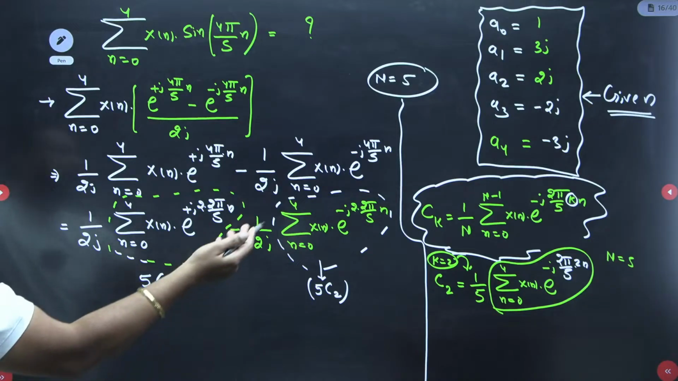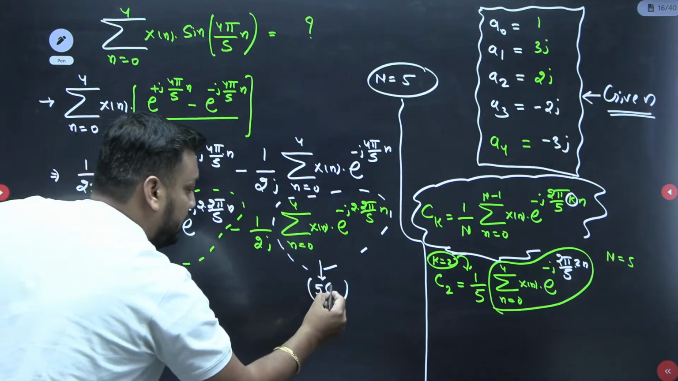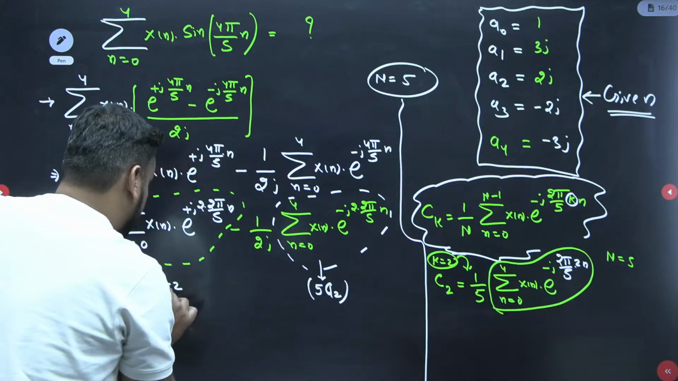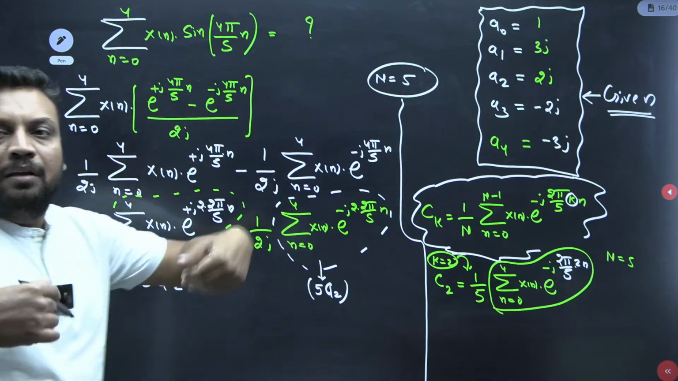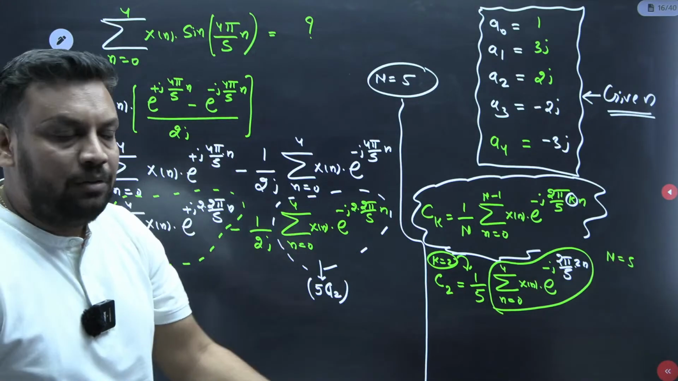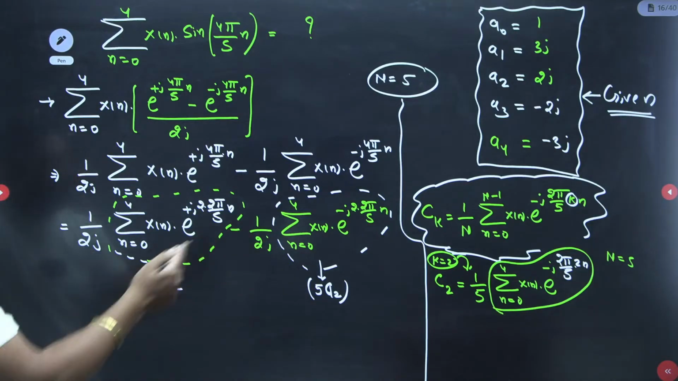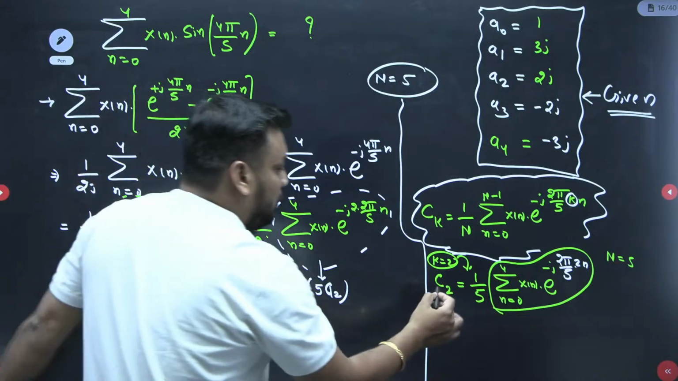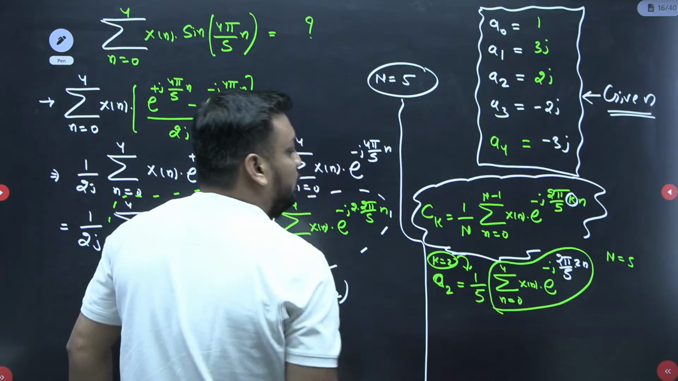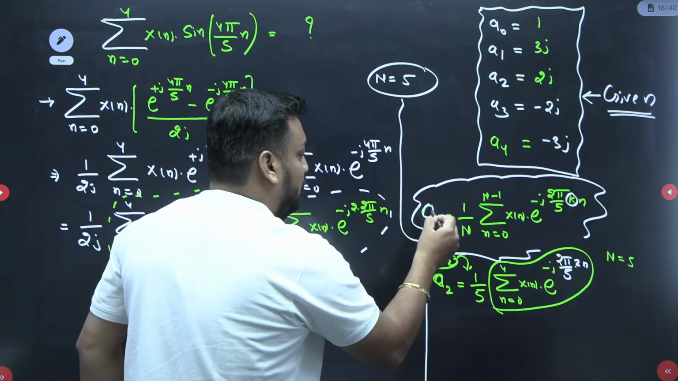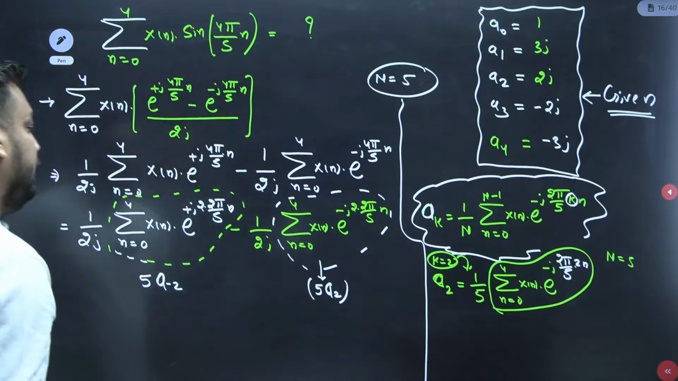Or A minus 2, whatever the value. Sorry, not C, A. Because the coefficient is given with an alphabet, and here A is given, so we should take A. So this is actually A2. Even in the formula it is AK, like that you can write A2.